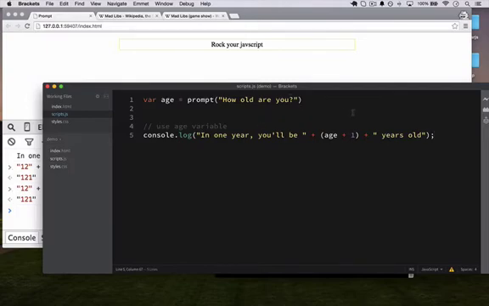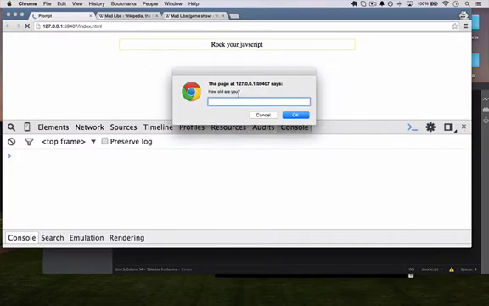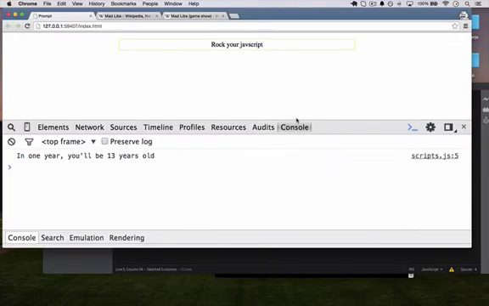Well, one thing we could do is use a method that JavaScript provides. It's called parseInt, and parseInt takes in a string and converts it into an integer. So when I refresh again and say I'm 12, I should get a result that says in 1 year I'll be 13 years old.